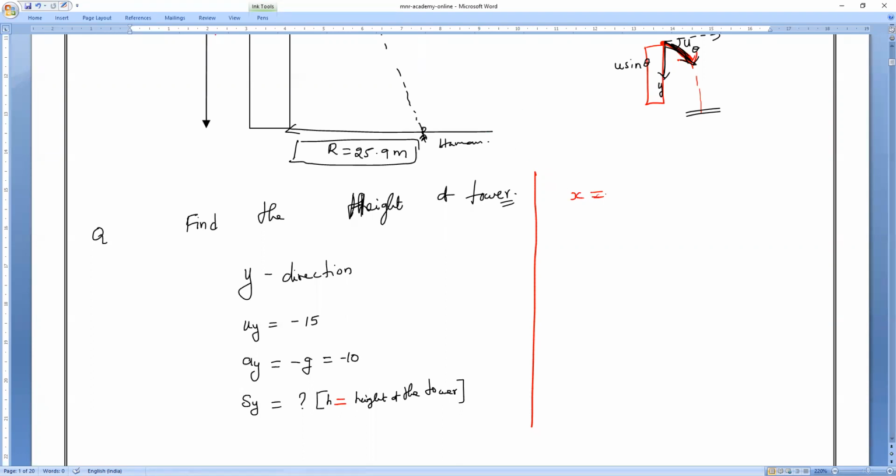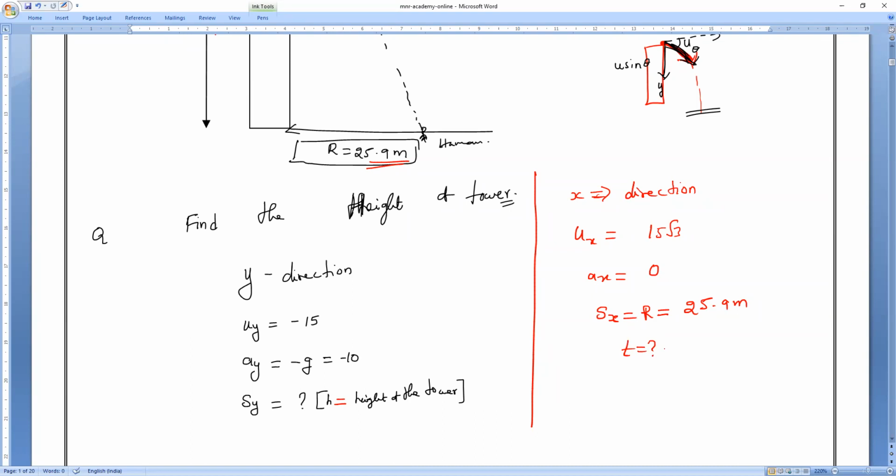All of you tell me, in the x direction, what is the information you know? Initial velocity is 15 root 3 meter per second. Acceleration is 0. Displacement in x direction, how much is it? Range they have given, 25.9 meter. Displacement in x direction is equal to R. Am I correct? Yes, sir. 25.9 meters. Now we want to find time.